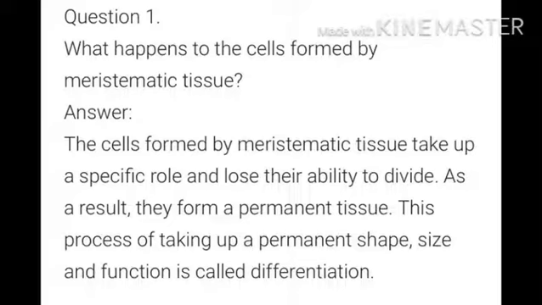What happened to the cells formed by the meristematic tissues? The cells formed by the meristematic tissues take up a specific role and lose their ability to divide. As a result, they form a permanent tissue. The process of taking up a permanent shape, size and function is called differentiation.